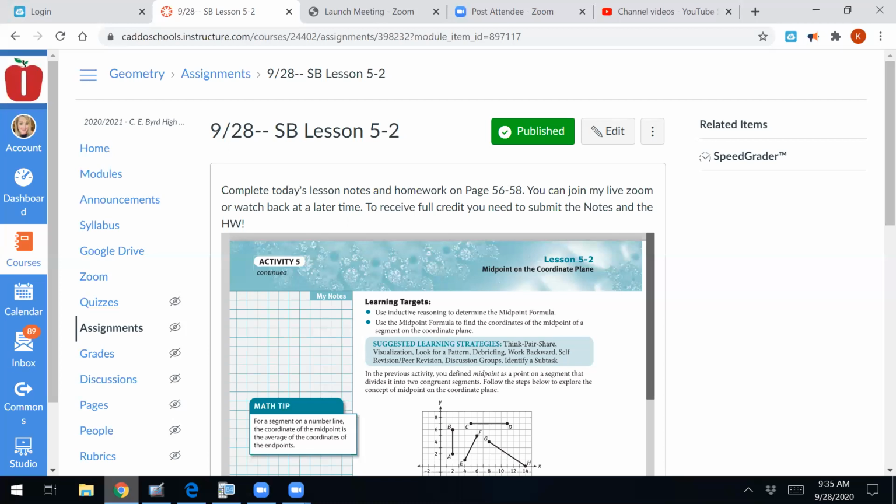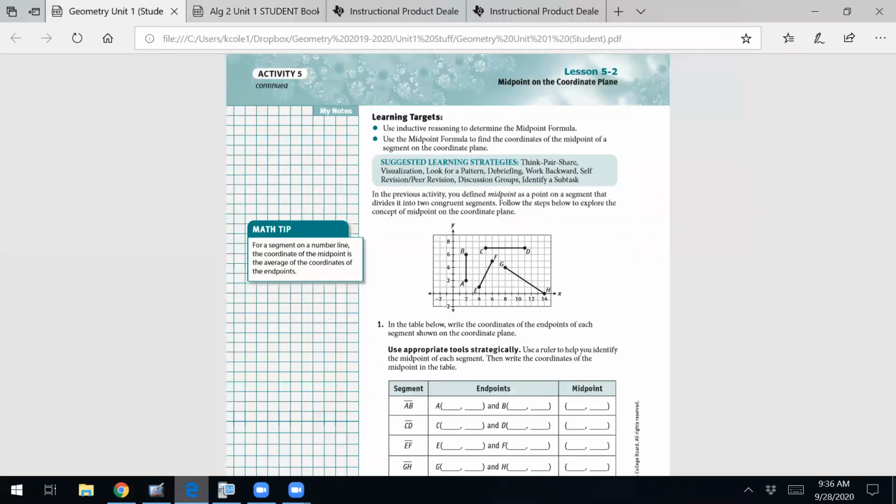All right, so page 56. This lesson is about the midpoint on the coordinate plane, okay? We were able to find the midpoint of just a segment by averaging: we added the endpoint plus the endpoint, and then we divided by 2. Now we're going to do this for a coordinate plane, which means we have a horizontal axis to deal with as well as a vertical axis. So we're dealing with a 2-dimensional situation instead of a 1.